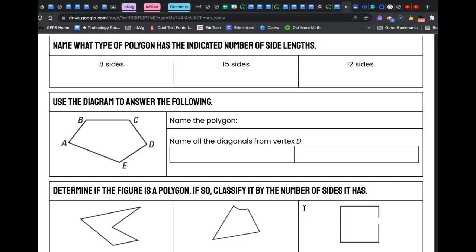When it's time to name it, do they want me to do... Yeah, good question. When it says name it, it's not that it's a pentagon, it's using the vertices. Let me do a screenshot real quick.